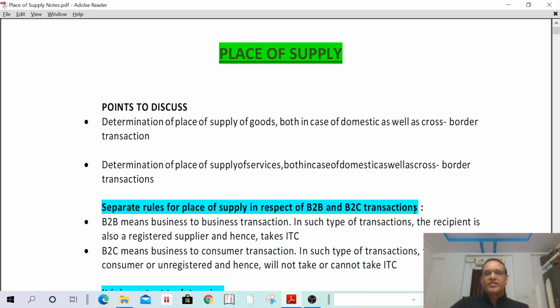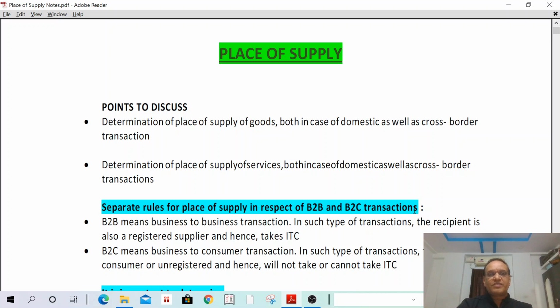Under place of supply, three important concepts we are going to discuss. What is the location of the recipient? That is determination of location of recipient, determination of location of the supplier, and where it is supplied. That is place of supply. These three are important in place of supply.